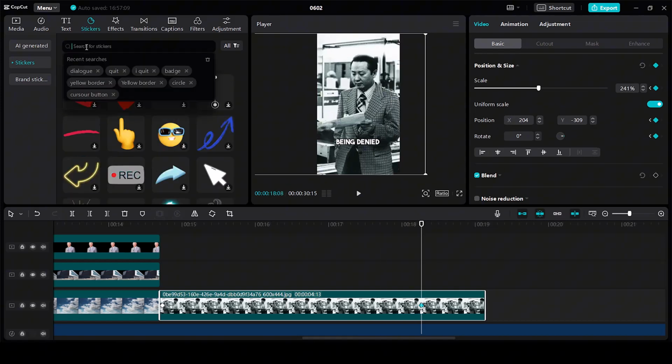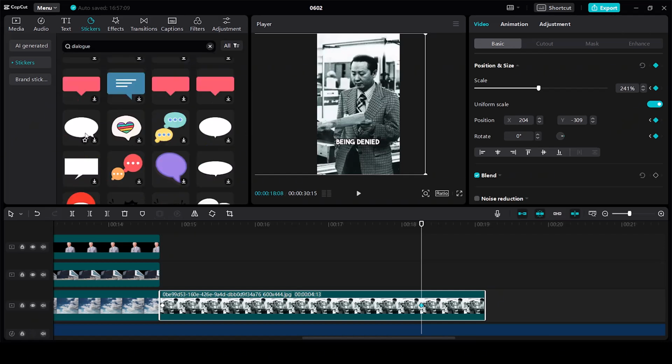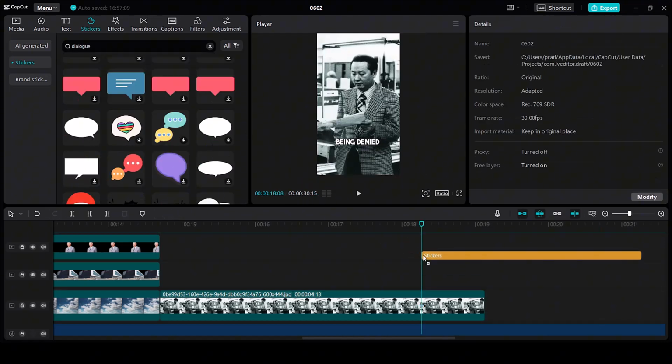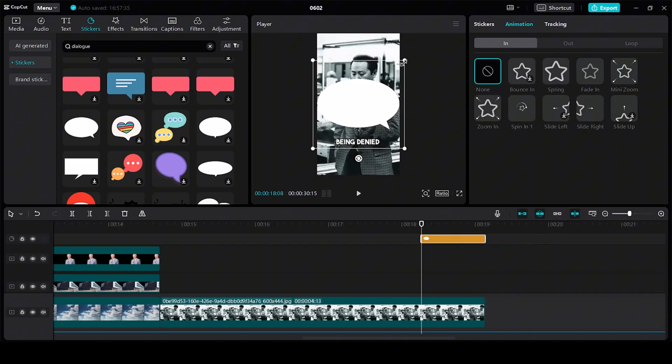Next, go to stickers and search for dialogue. Okay, we can use this one. Drag the sticker to the timeline. Trim this from the right. Let's decrease the size. I'll keep it something like this.